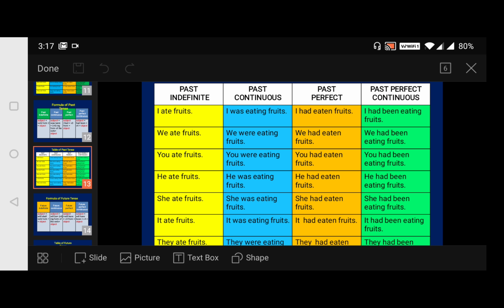So if I say, "I have written my examination in 2009," then it's wrong, isn't it? What we have to say? I wrote my exam in 2009.